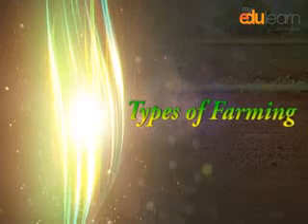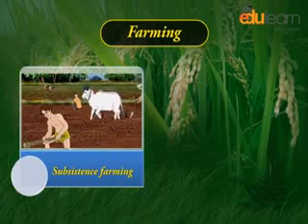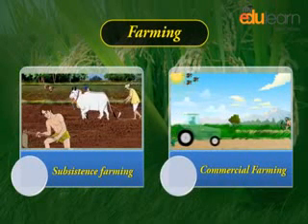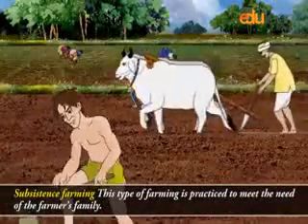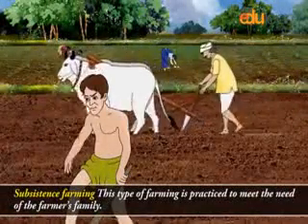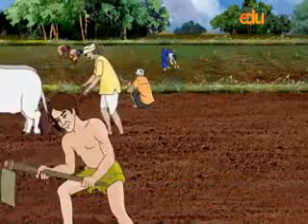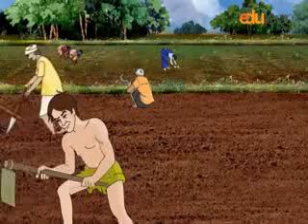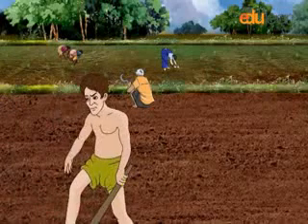Types of farming. Farming can be classified into two main types. These are subsistence farming and commercial farming. Subsistence farming. This type of farming is practiced to meet the need of the farmer's family. Traditionally, a low level of technology and household labor are used to produce a small output.